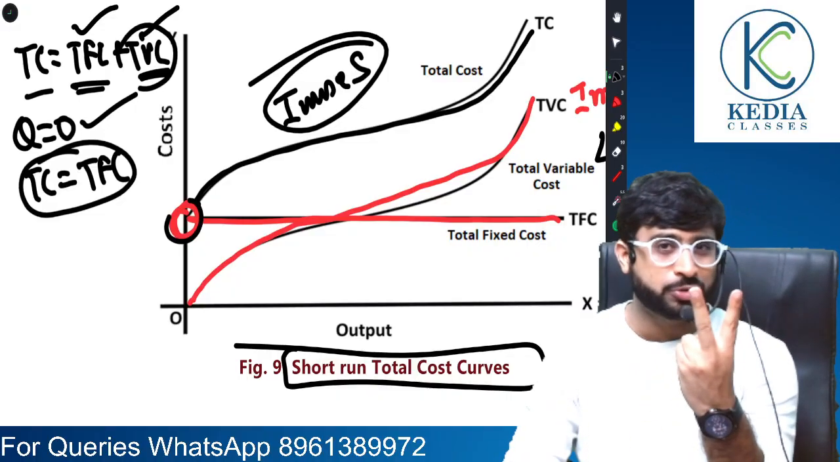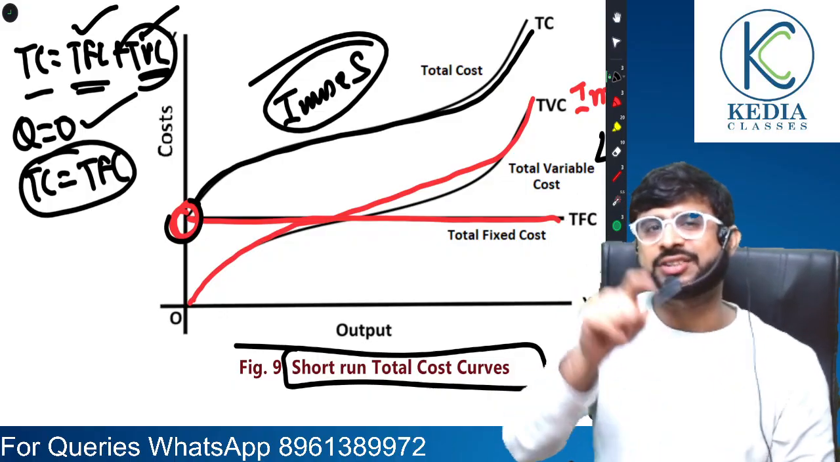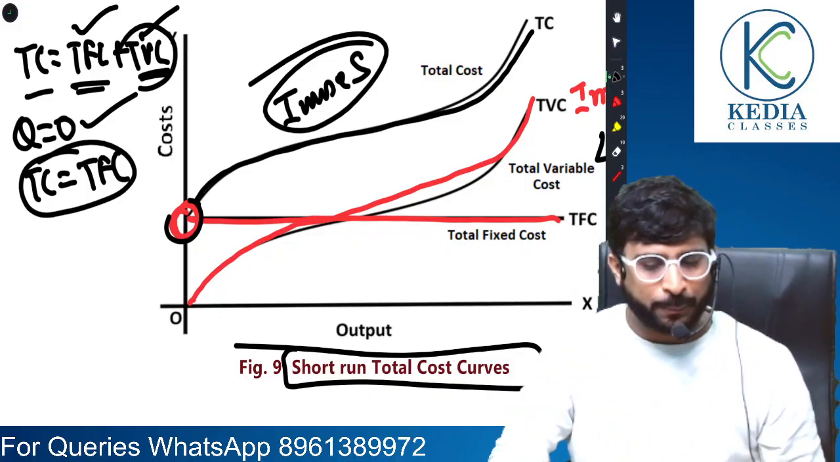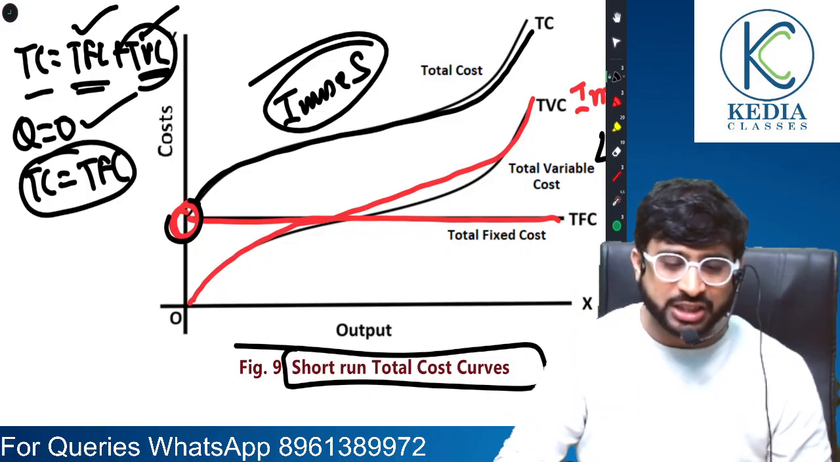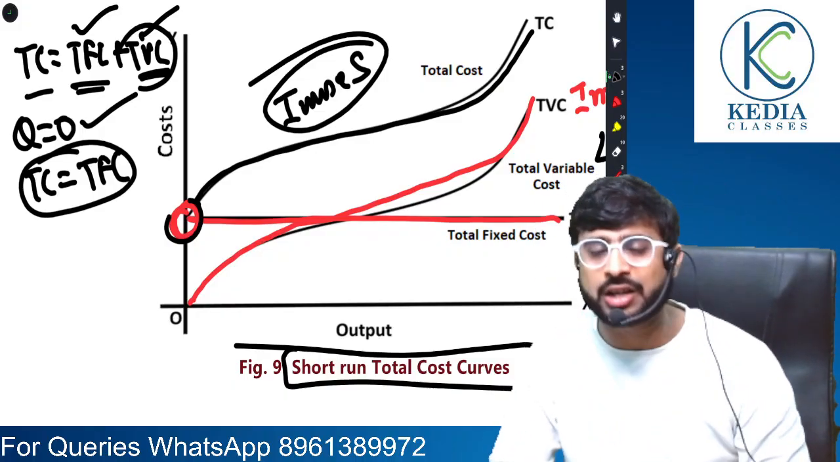So two MCQs we have discussed. What is their shape? TC and TVC are inverse S-shaped. Why? Law of variable proportion. Where does TFC start from? The Y axis. Why? Because even if nothing is produced, TFC is still incurred.